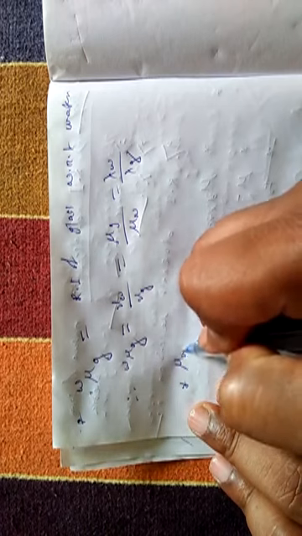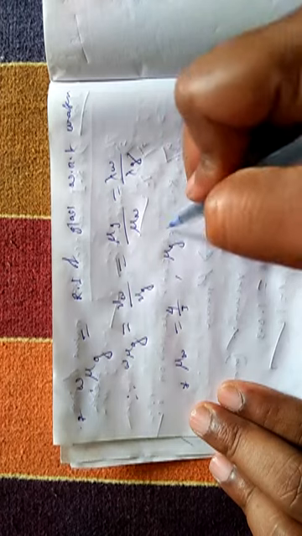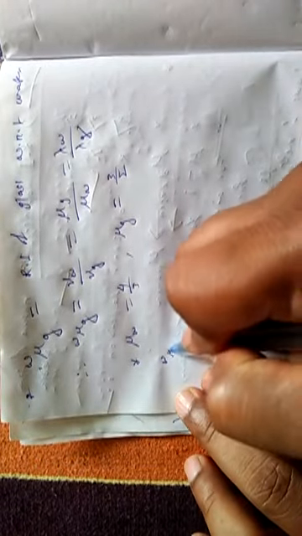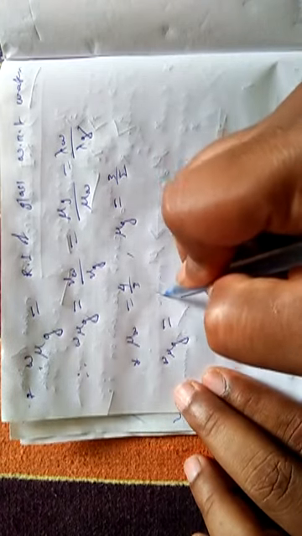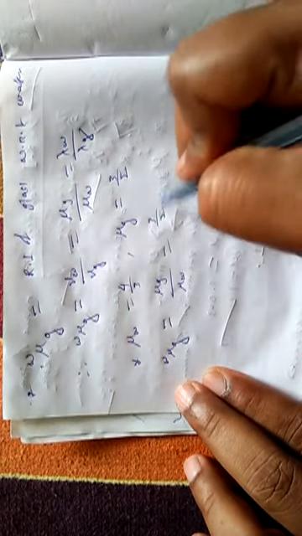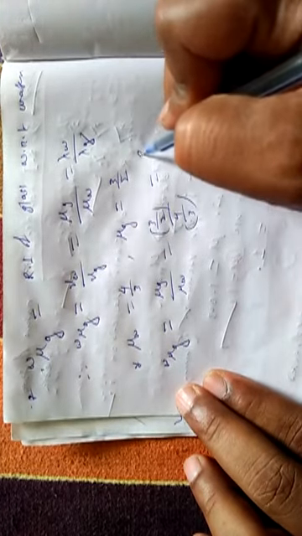Suppose the refractive index of water mu W is equal to 4 by 3 and mu G is equal to 3 by 2. So if you want to find W mu G, it is equal to mu G by mu W, that is 3 by 2 divided by 4 by 3 is equal to 9 by 8.